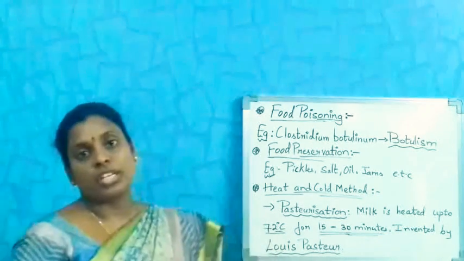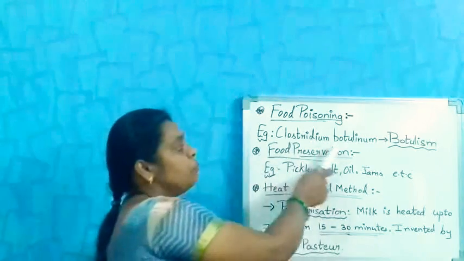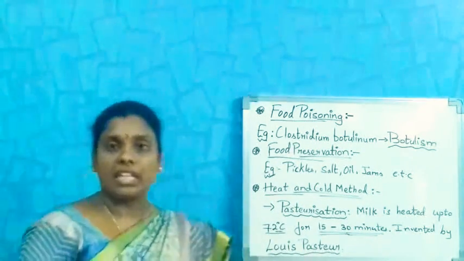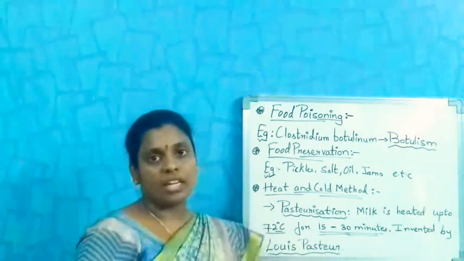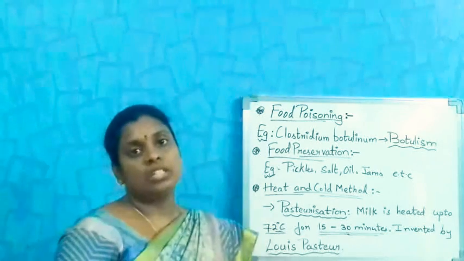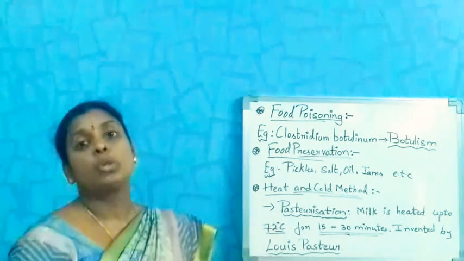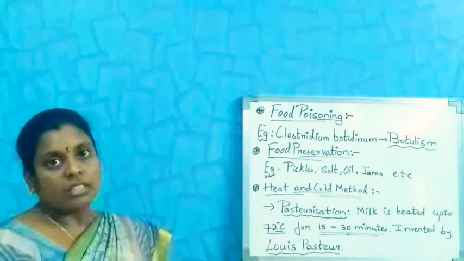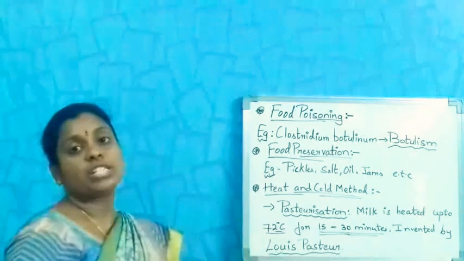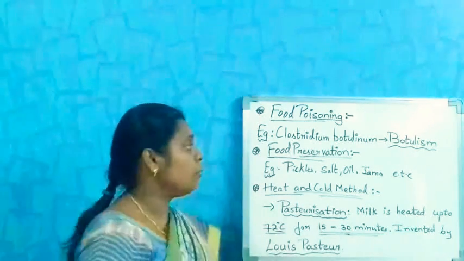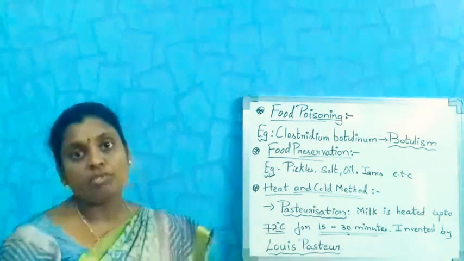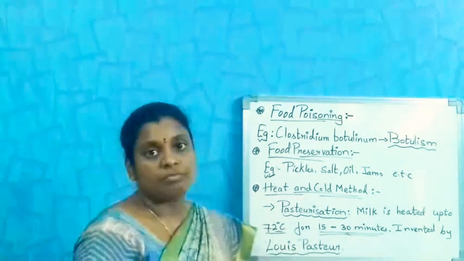An example of food poisoning is Clostridium botulinum. It is a bacteria which spoils the food and is responsible for food poisoning. That condition we call botulism. So Clostridium botulinum causes botulism. It is a food poisoning disease.